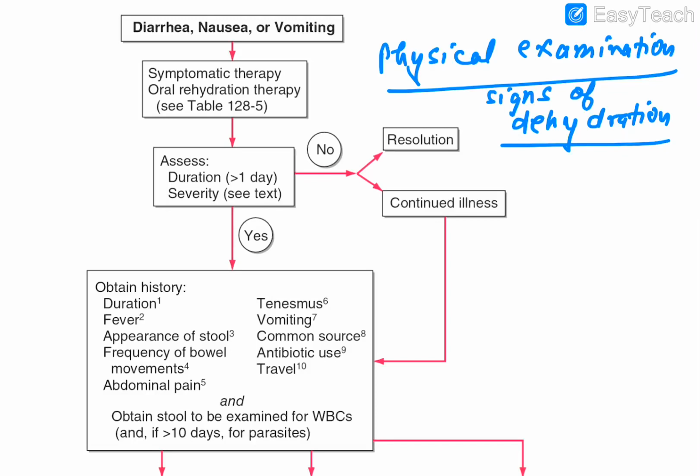Lethargy, inactiveness, feeble pulse, hypotension, and obviously the person can land up in hypovolemic shock, frank shock. So these are the things you will find on physical examination: the signs of dehydration, mild, moderate and severe.